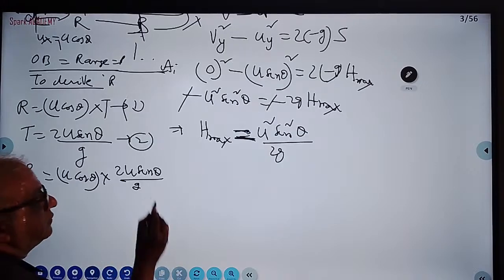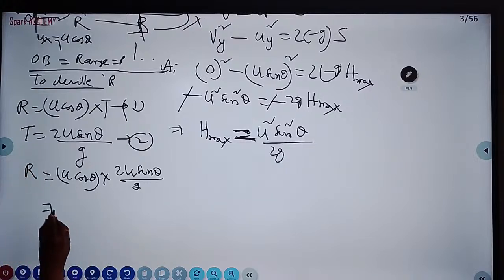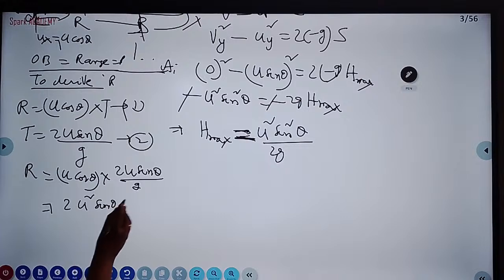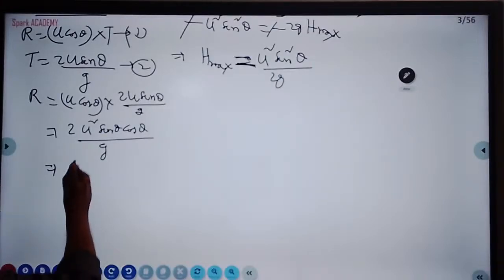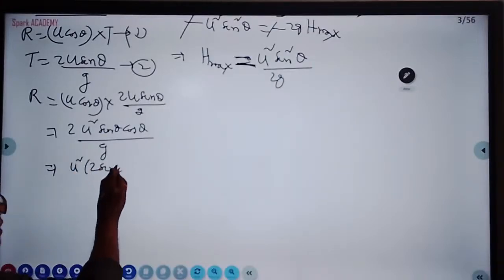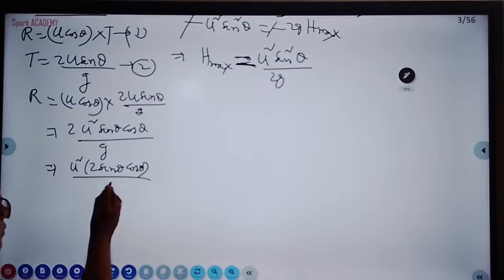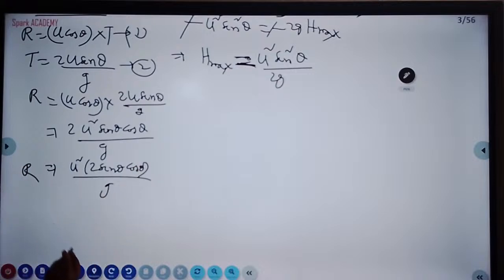It implies that R is u into u, which is u square sin theta cos theta by g. What is 2 sin theta cos theta? U square times 2 sin theta cos theta by g. From mathematics, you know 2 sin theta cos theta is sin 2 theta. So R is nothing but equal to u square sin 2 theta.